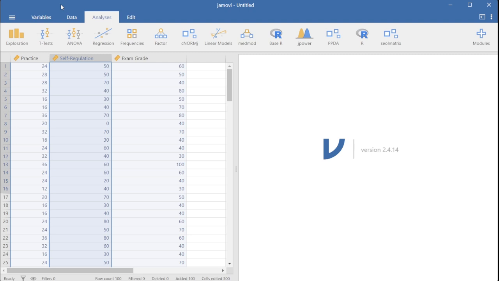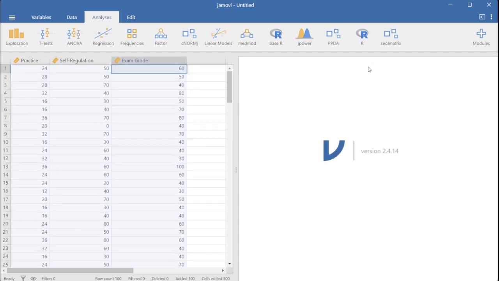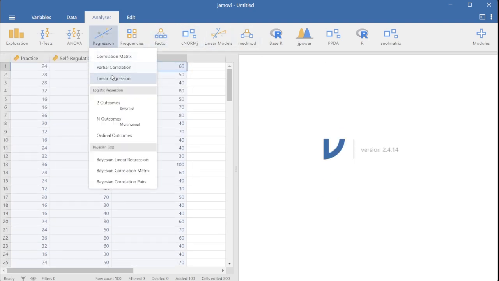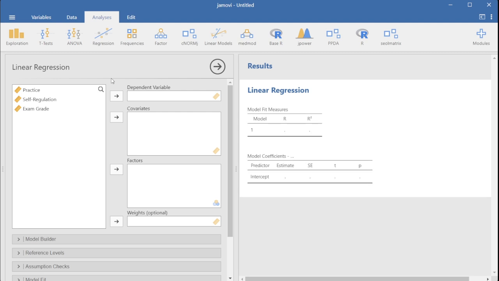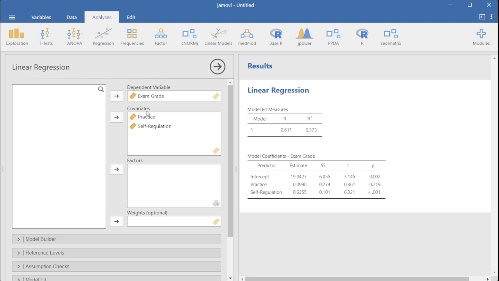But without further ado, let's get into the analysis part of it. First of all, make sure that you have three continuous variables, as usual continuous, so change it from nominal. And then we go to regression and we go to linear regression. The first part will be the same as multiple regression. We put our dependent variable in here, so what we want to predict, our outcome variable, and then we put our independent variable and our covariate in the covariate area.